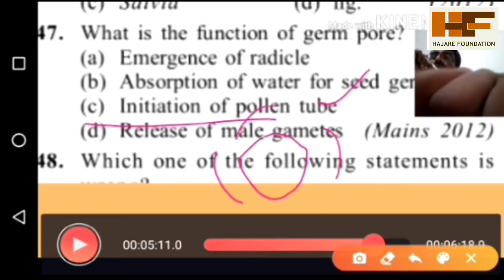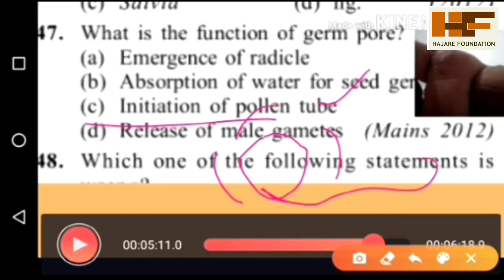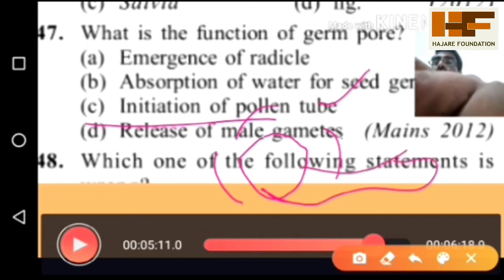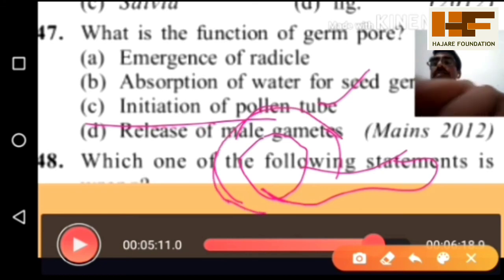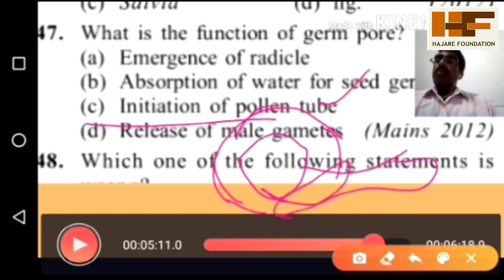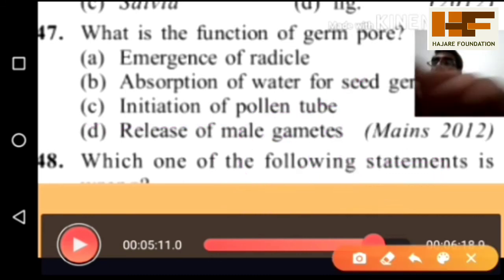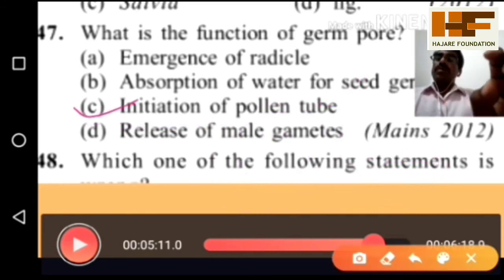When the pollen wants to germinate, the inner layer has to come outside. The sporopollenin outer layer is very hard, so there are small gaps in between called germ pores. Through the germ pores, the pollen tube comes outside. So it is useful for initiation of pollen tube germination.